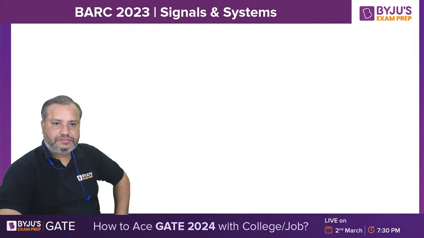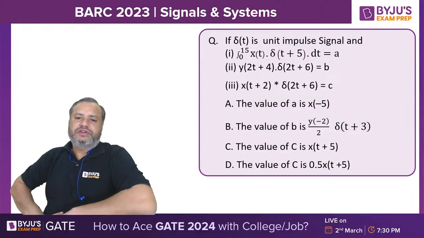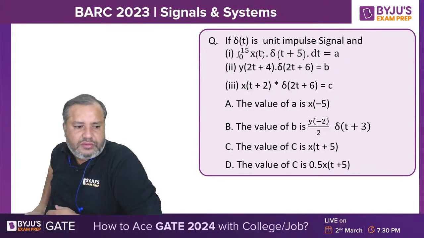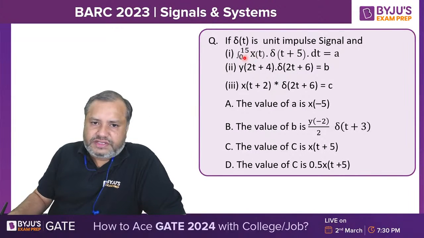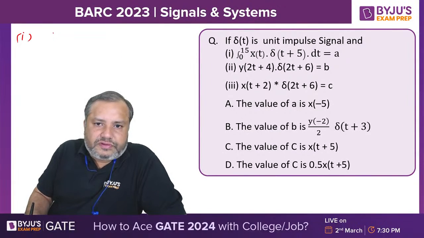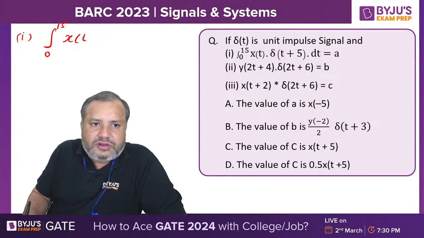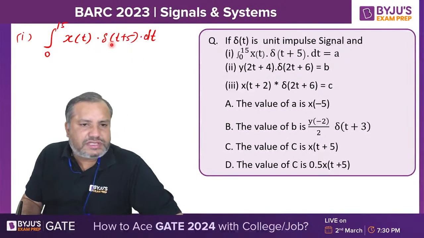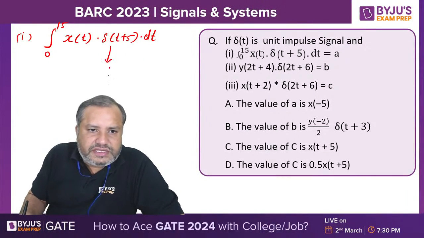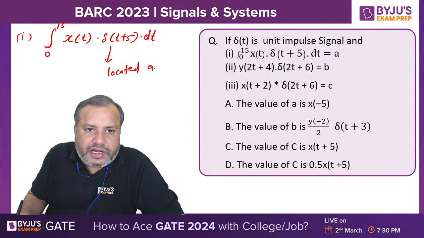Next. Okay, this question may have more than one correct answer, because this question is just to revise the concepts. Students, in the first part, 0 to 15 is the interval of integration of t, delta t plus 5 dt. Now student, what is the position of the impulse? This impulse is located at t equal to -5.